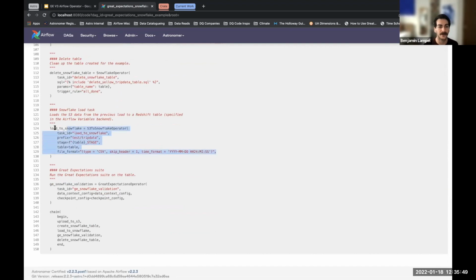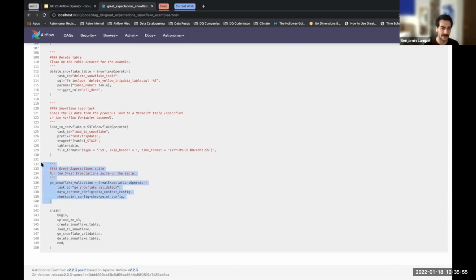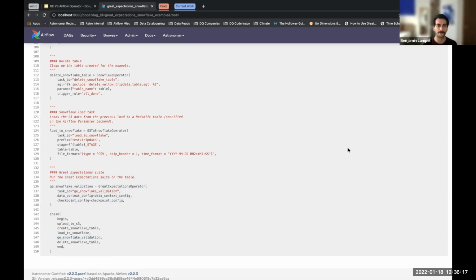We move the data from S3 to Snowflake, and then we run our expectation suite here, and we can see it's just a simple three-liner because we have these checkpoint configs and data context config already set. And we're not doing any callbacks or anything. So actually having the suite run is super simple. It's four lines, and then we schedule it in the DAG. And that's it.